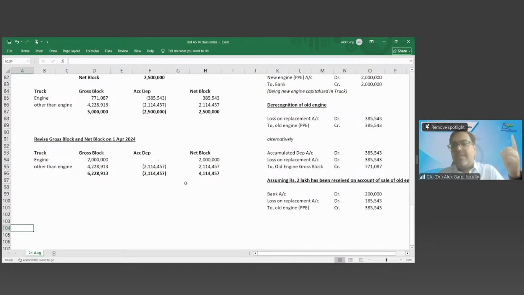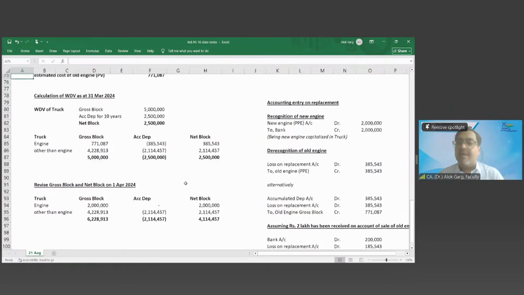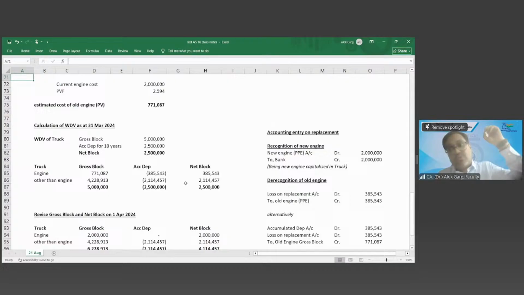That is why we did discounting, Saminathan, since we were not aware what the breakup is on day one. So all these calculations I am doing sitting on 1st April 24. And that is why I have computed my estimated cost on 1st April 2014, 10 years back, just to arrive at my WDV of this engine which is going to be derecognized. The total value has not changed.